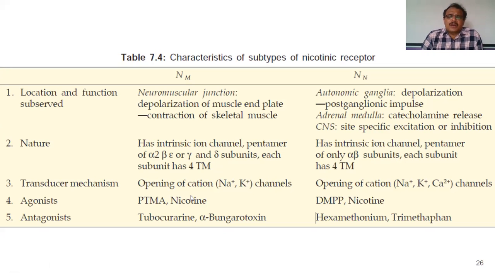So here it shows the transducer mechanisms. We have seen that all the nicotinic receptors are gated with an ion channel. The NM receptors are gated with sodium and potassium ion channels, whereas NN receptors are gated with sodium, potassium, and calcium channels.